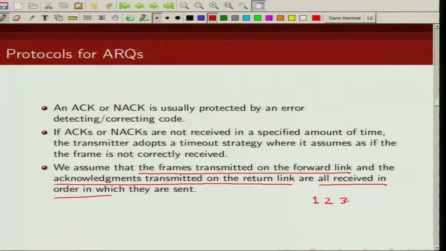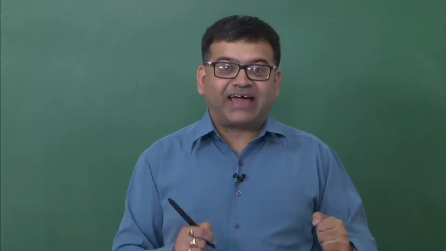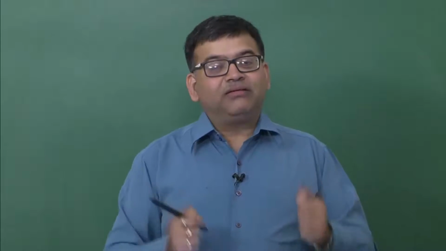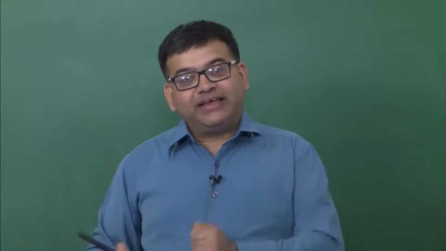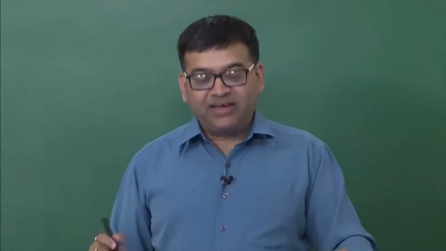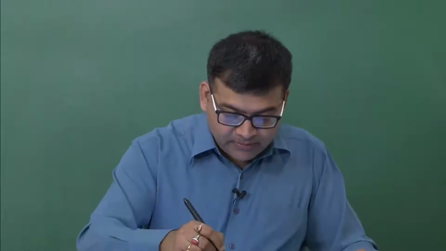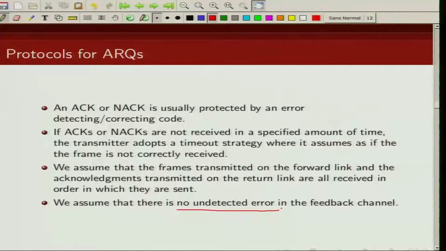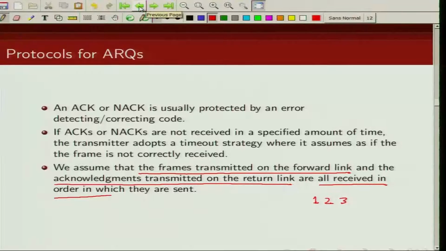So, if I send packet number 1 first, 2 next and 3 after, the receiver will also receive packet 1 first, then 2 and then 3. And similarly, the transmitter will first receive the NACK or ACK of packet 1, then NACK or ACK of packet 2 and then NACK or ACK of packet 3. That is what I mean when I say all are received in order. We also assume that there is no undetected error in the feedback channel. So, the NACK and ACK that are sent are received correctly by the transmitter.